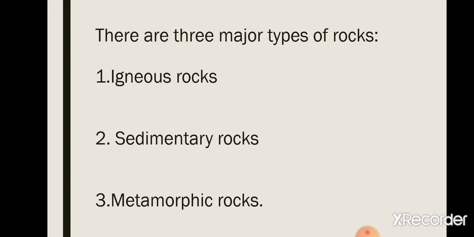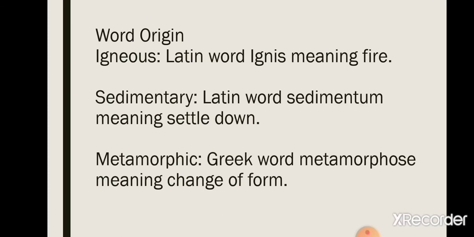3 types: igneous rocks, sedimentary rocks and metamorphic rocks. Let's study about them one by one. Before that, the word origin is very important. This word origin will help you to understand these rocks. The first word is igneous. You know, children, this word igneous is made from the word ignis, which is taken from Latin, and the Latin word ignis means fire.